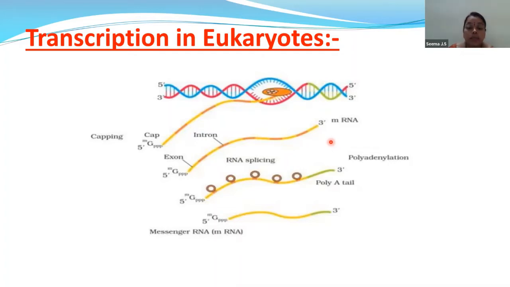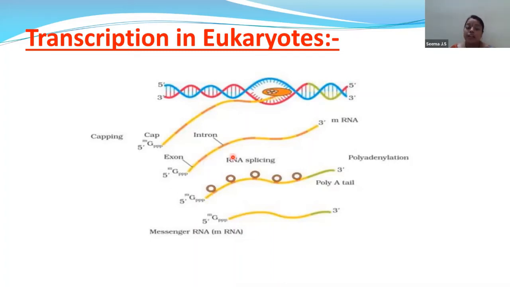So here the template strand helps in the formation of RNA, and this part is nothing but hnRNA. When you observe this hnRNA, you can see a light yellow colored part and a light pinkish region. So in this heterogeneous nuclear RNA, exons and introns are present.